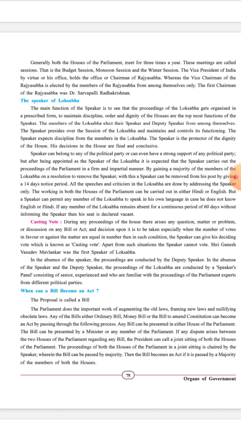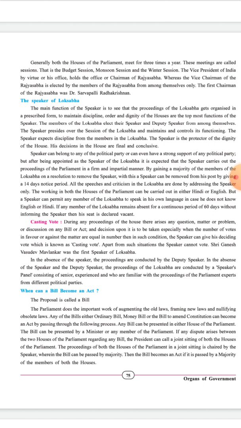And the next is, when can a bill become an act? How can a bill become an act? See, the proposal is called a bill. So what is a bill? A proposal which is given is called a bill. And the parliament does the important work of augmenting old laws, framing new laws, and nullifying obsolete laws.